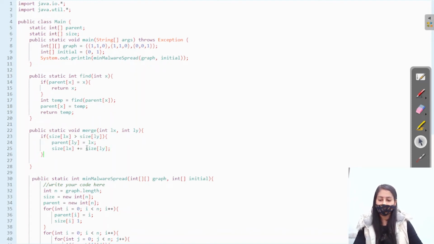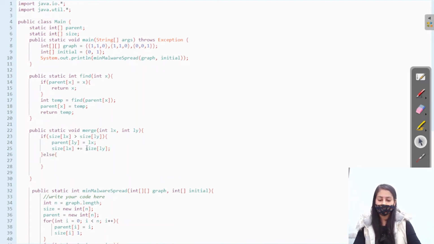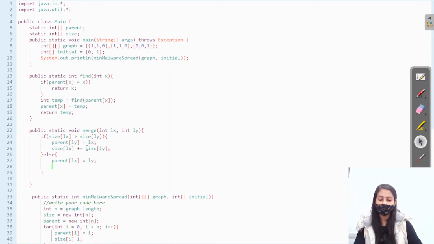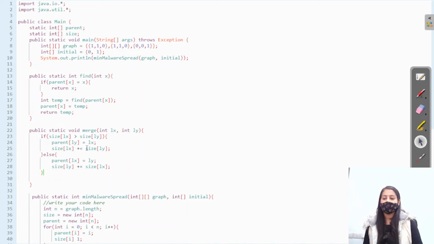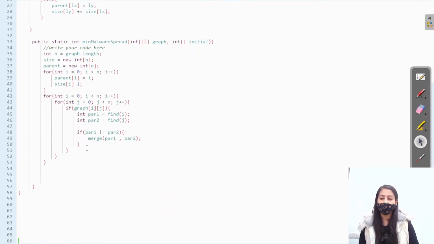Else the reverse of this, that is, the parent of leader of x is leader of y now, and increase the size of the y group, size of leader of y, by the size of leader of x. So this is all about the merge function.